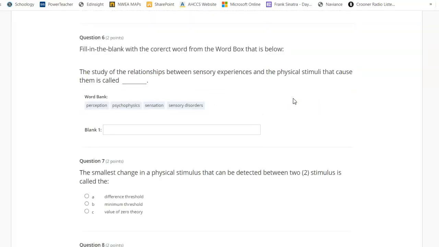Fill in the blank with the correct word from the word boxes below. The study of the relationships between sensory experiences and the physical stimuli that cause them is called blank. Perception, psychophysics, sensation, sensory disorders.